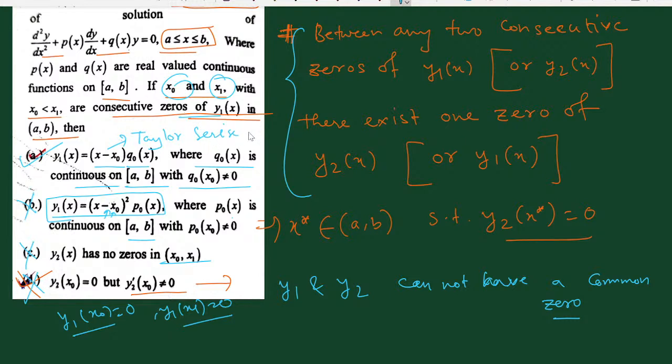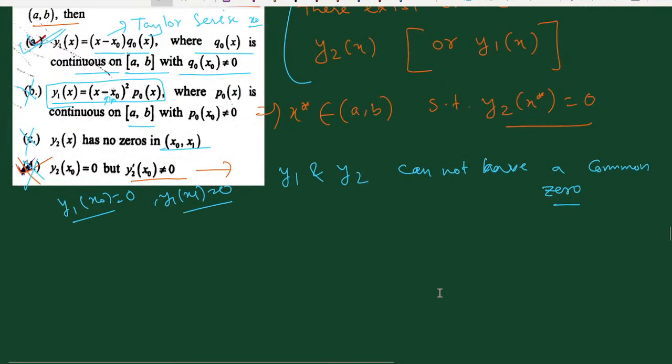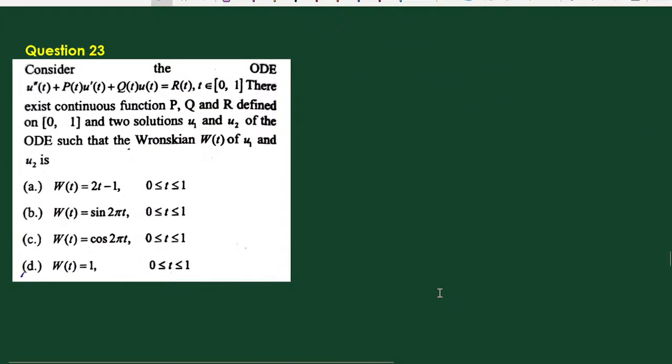Taylor series expansion of y1 with respect to the point x0. This is what we get. You can also check this. So here option A is the correct one. Now go to the next one.